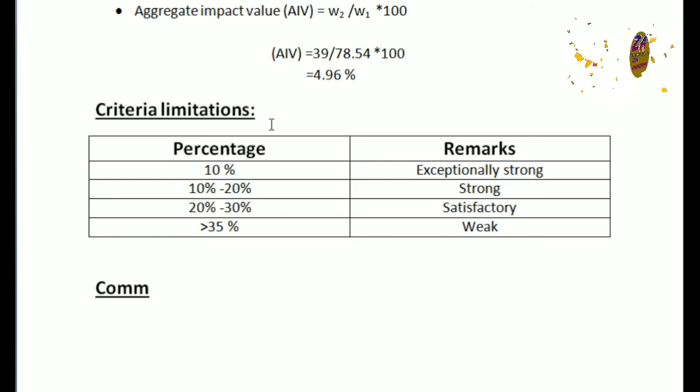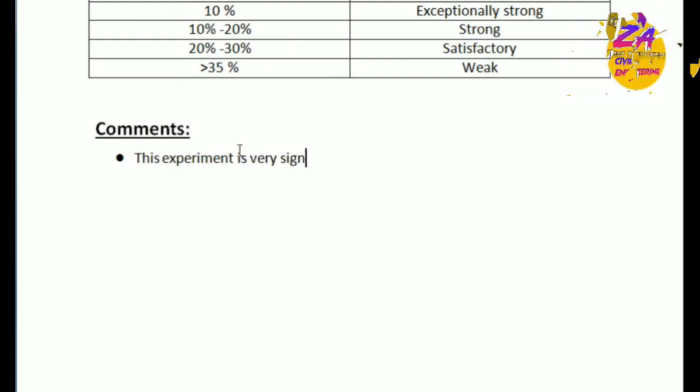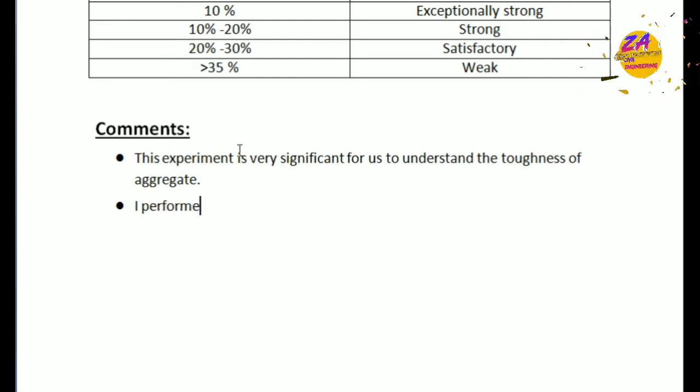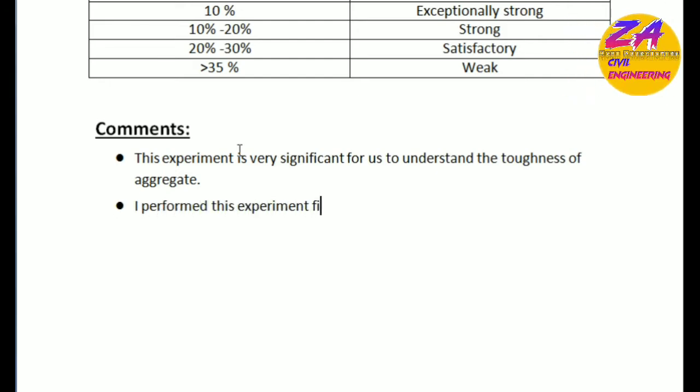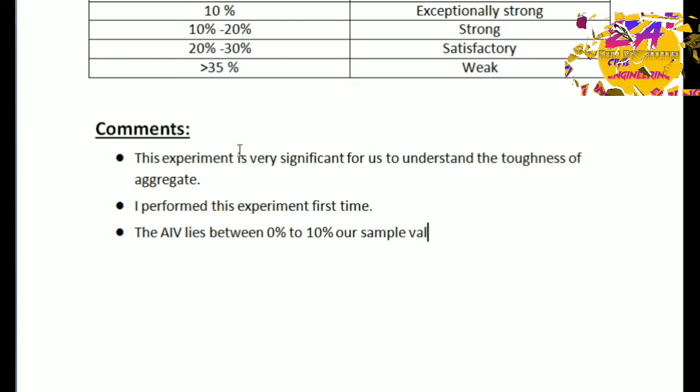So after this, in comments: this experiment is very significant for us to understand the toughness of aggregate. I performed this experiment for the first time. The AIV lies between 0% to 10%.